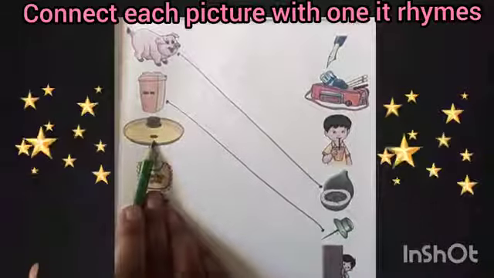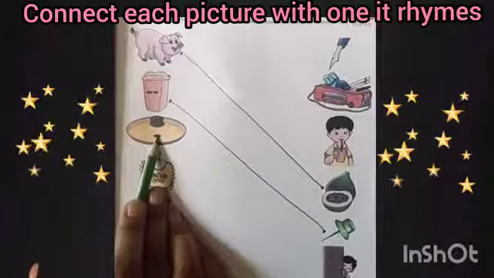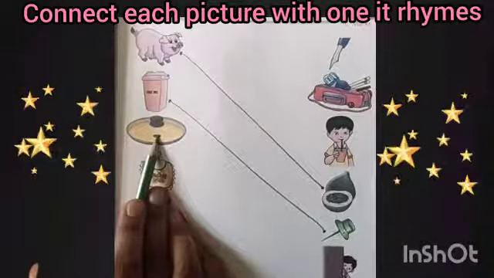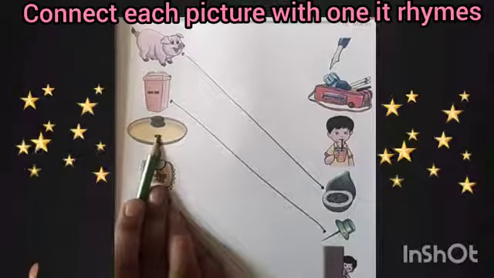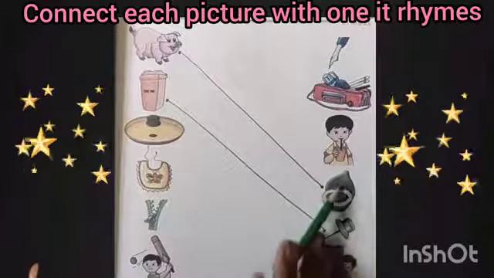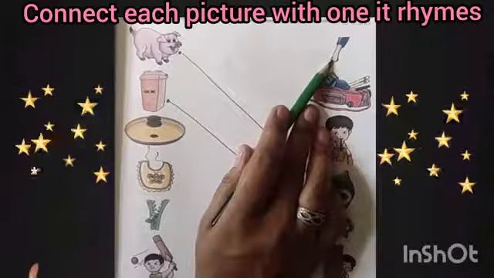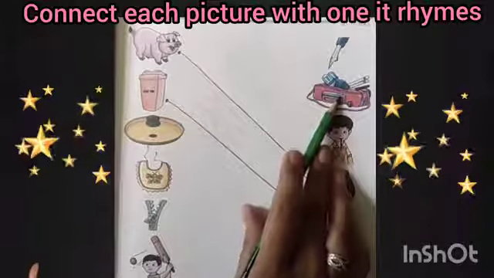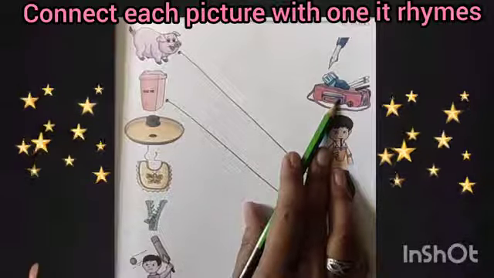See, this is the picture of a lid. Lid. This is of "id" sound. Now we will find out the picture of "id" sound here. This is the picture of "in" sound, pin. This is the picture of "it" sound, kite.